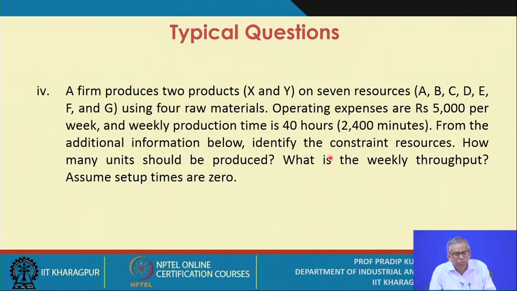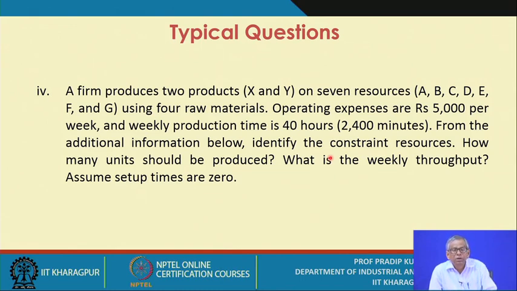Now the next important or typical question you may come across, one typical question I am elaborating. A firm produces two products X and Y on 7 resources. You know what a resource is. We have given several examples of resources. So 7 resources, identified as A, B, C, D, E, F and G, using 4 types of raw materials.